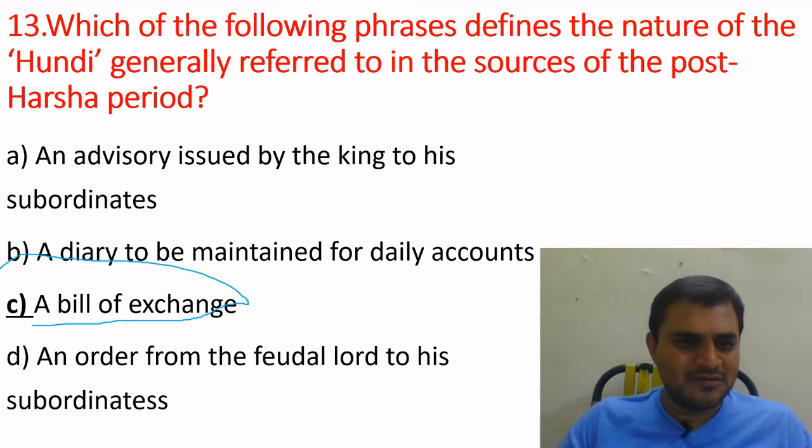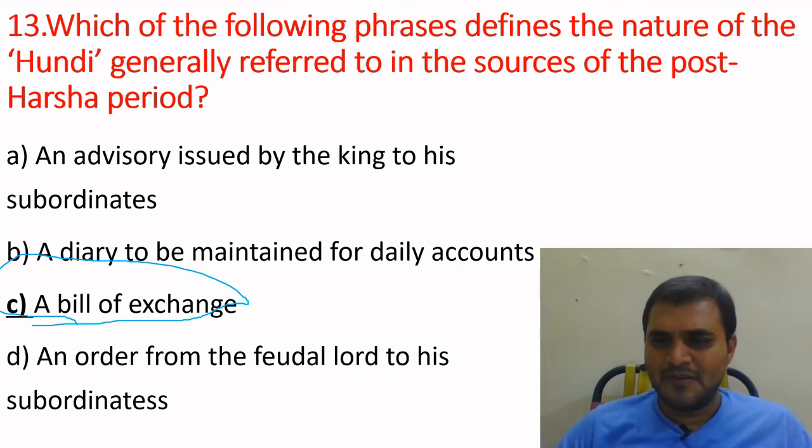This is the right answer because in trade they used a bill of exchange. Nowadays we are having well secured traveling. During the medieval period there was no proper security.